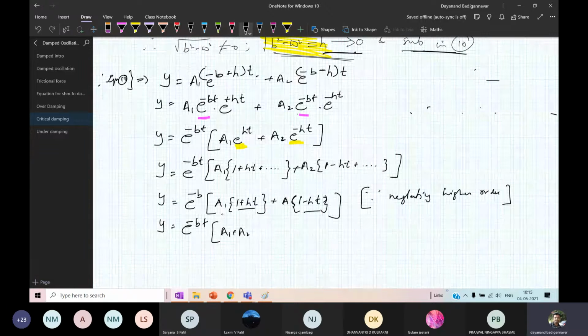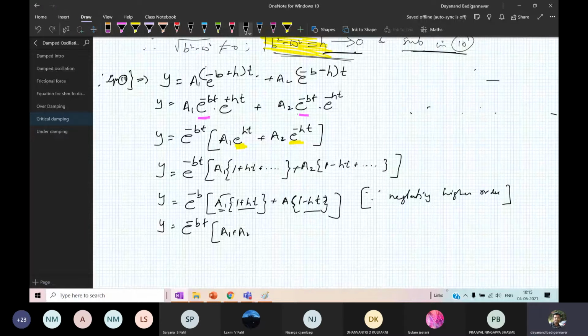You take this a2 inside the bracket. So it will be a1 plus a2 plus ht times of a1 minus of a2. So this is the equation you get.